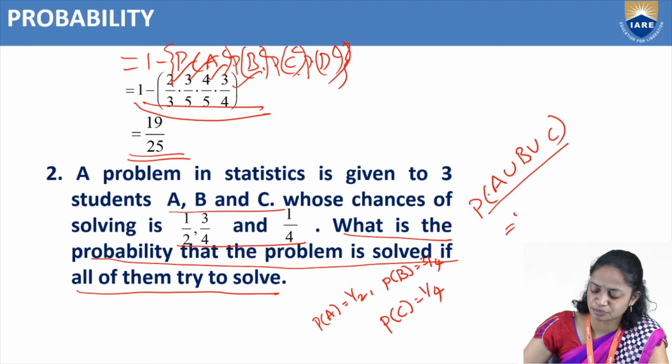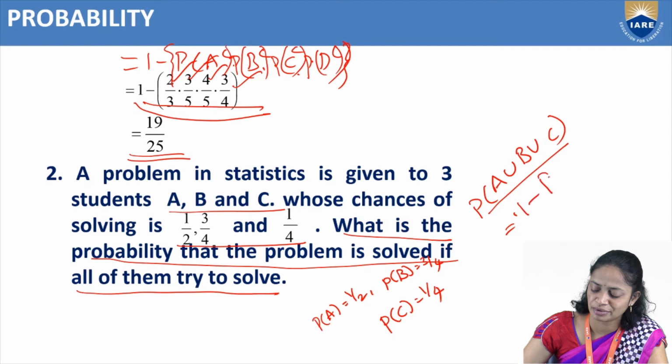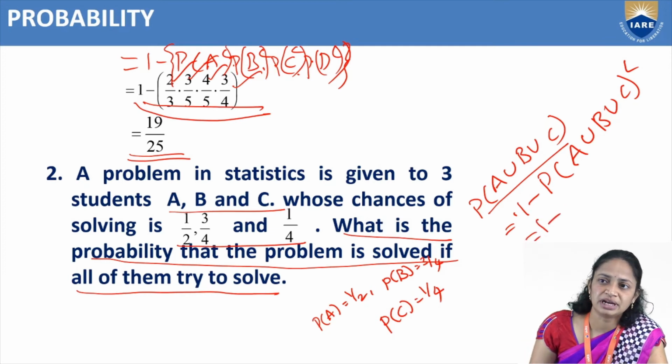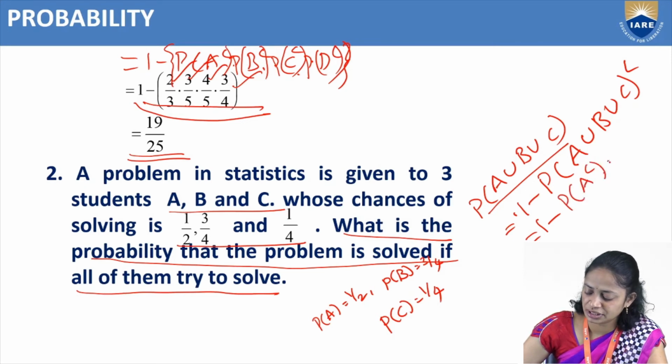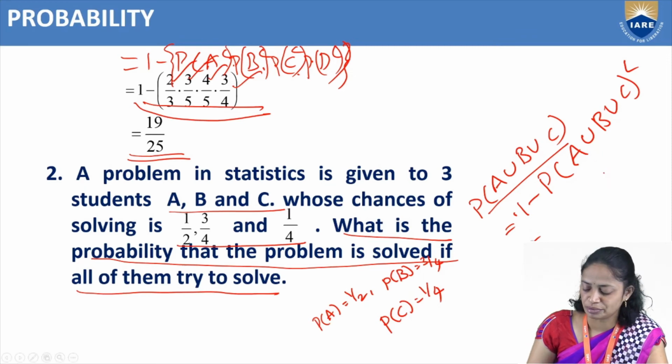So we have a formula, already we have discussed in the last problem. That is probability of A union B union C equal to 1 minus probability of A union B union C whole complement. So here A, B, C are independent events, right? So that's why probability of A union B union C whole complement equal to probability of A complement intersection probability of B complement intersection probability of C complement.